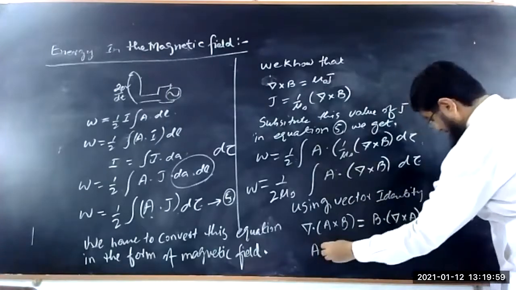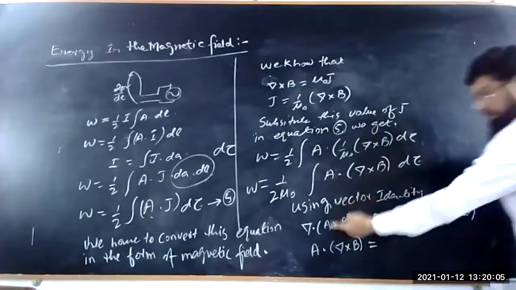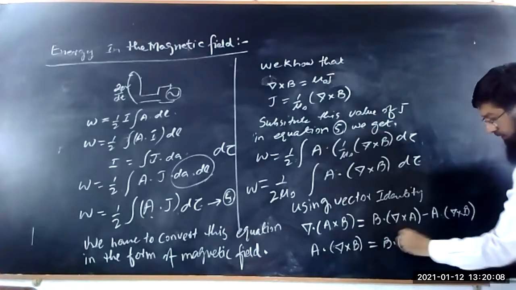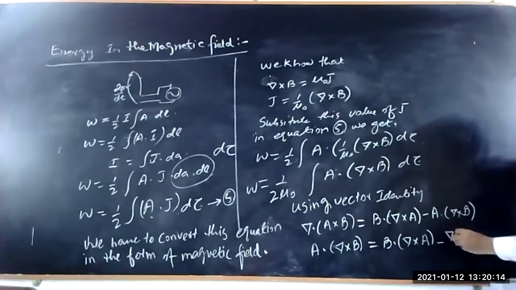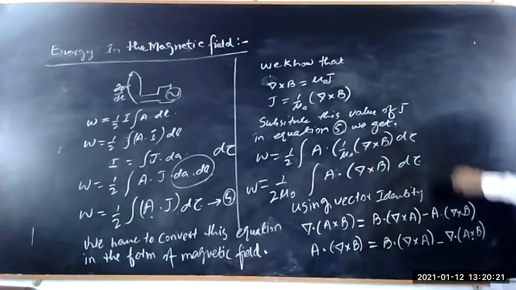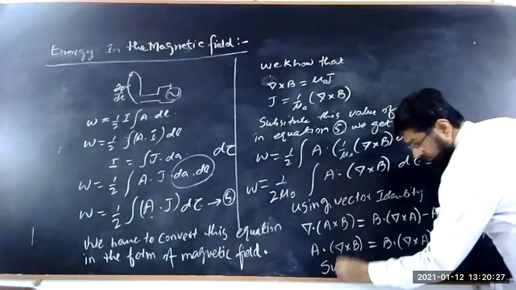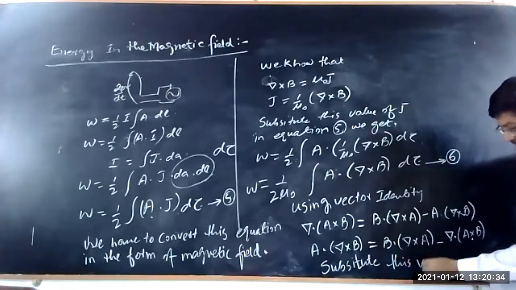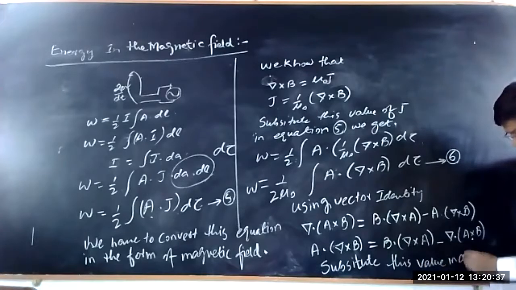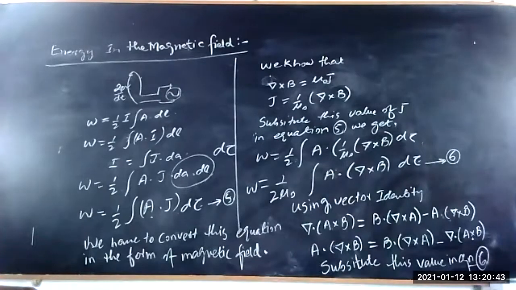So this can be rewritten as A dot curl of B is equal to B dot curl of A, this bringing into this side means minus divergence of A cross B. So now substitute this value in equation number 6.